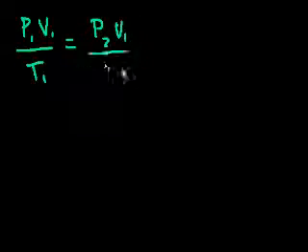So we just finished, hopefully, getting intuition for why my initial pressure times my initial volume divided by my initial temperature is going to equal, if I change the volume or the pressure or the temperature or some combination of all of them, my new pressure times my new volume divided by my new temperature. And once again, just remember, pressure times volume is proportional to the amount of kinetic energy in the system, and temperature is proportional to the amount of kinetic energy per molecule.